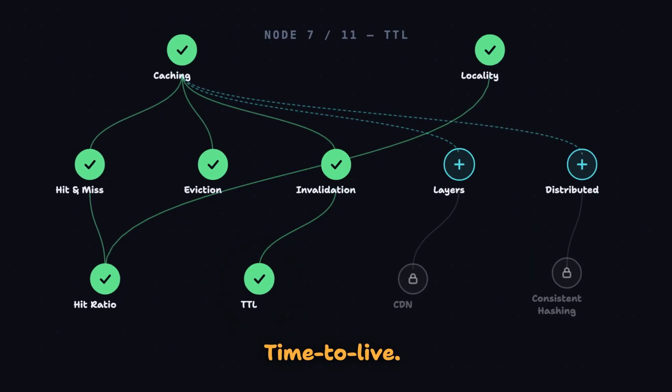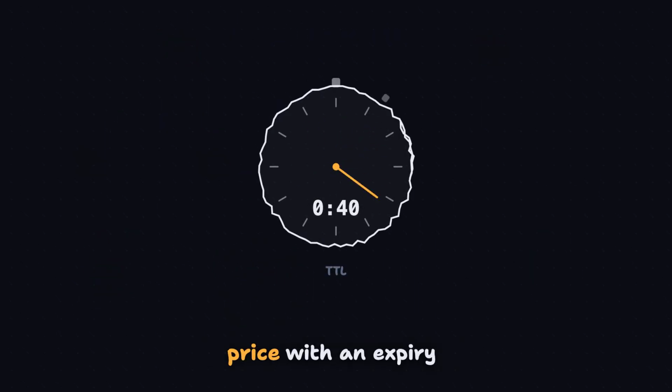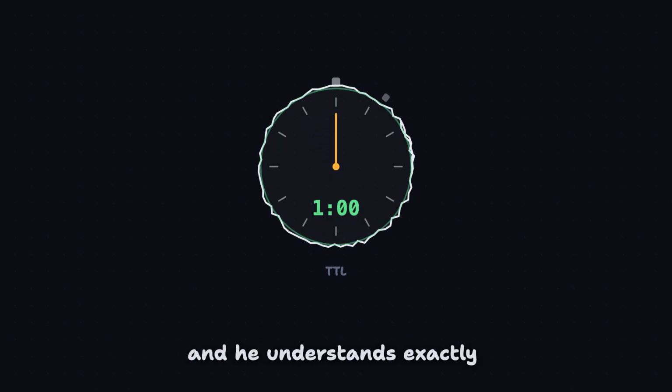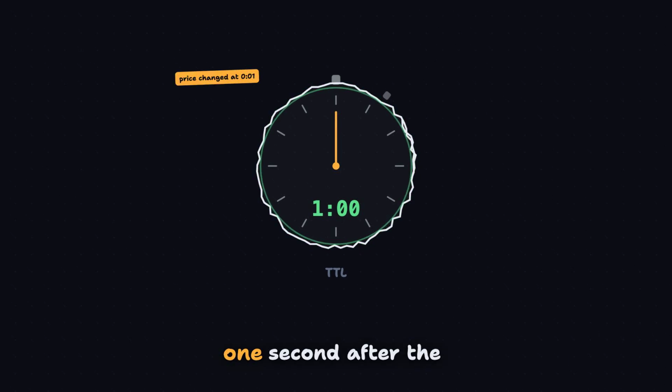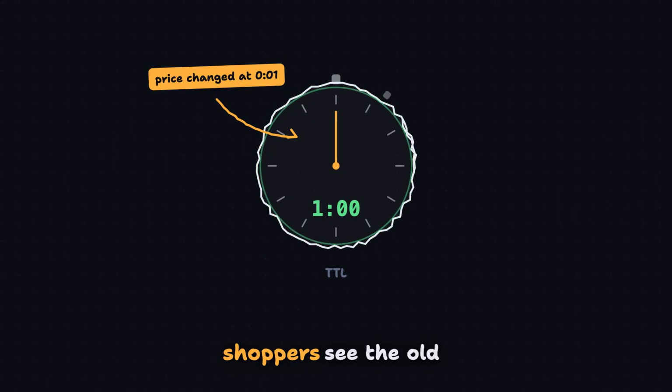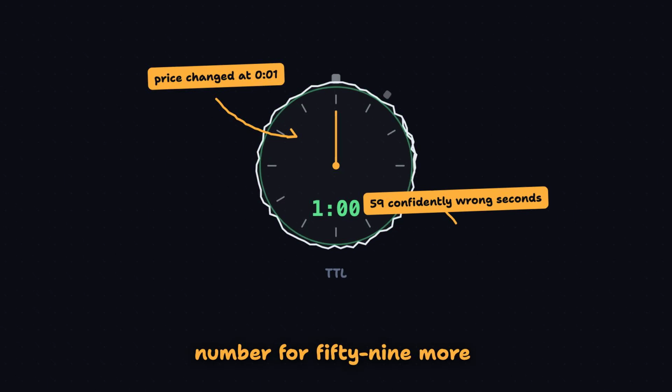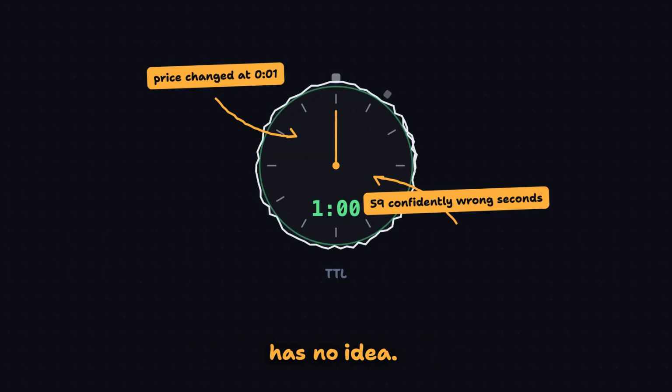Time to live. Paul stamps every cached price with an expiry of 60 seconds, and he understands exactly what that buys. TTL does not keep data fresh. It puts a ceiling on how long he's willing to be wrong. If a price changes 1 second after the copy was cached, shoppers see the old number for 59 more seconds, and the cache has no idea.